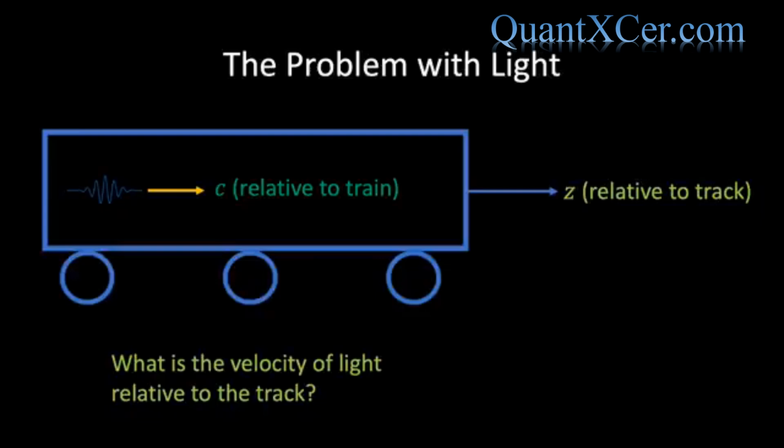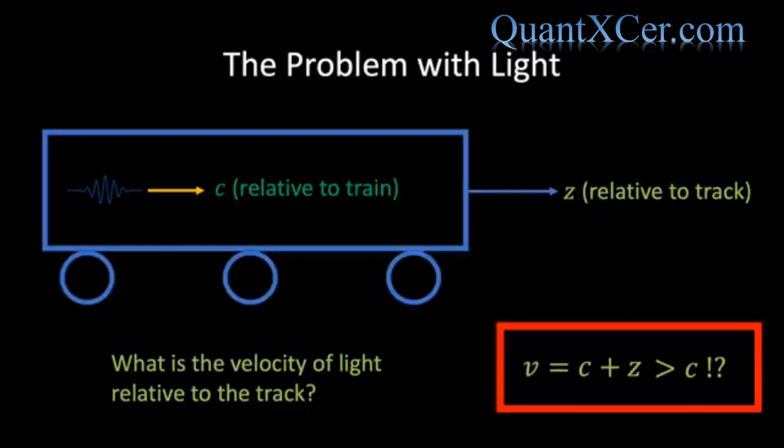Adopting the same logic as we did with the person walking on the train, one is led to the conclusion that light is travelling with a speed c plus z meters per second relative to the track. In other words, the speed relative to the track is greater than 3 times 10 to the 8 meters per second. But this appears to conflict with the constancy of the speed of light implied by Maxwell's equations.